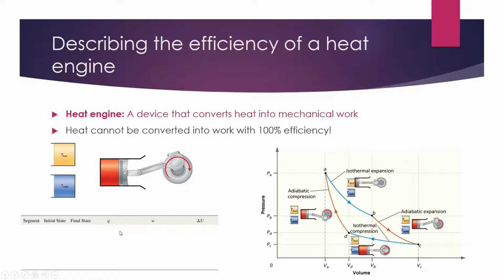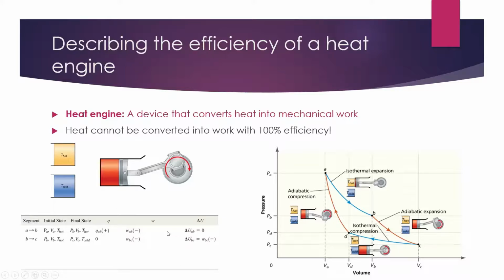That means that Q is equal to positive work in this case. So Q is equal to nRT natural log of V final over V initial. Note in this case that what we have is a negative work in the first step and a positive heat to go along with that. In the second step, we have an adiabatic expansion. And so the adiabatic expansion has a heat of 0 and therefore a work that's equal to the internal energy. So the work in this step is equal to CV delta T or nCV,m delta T. In this case, since our temperature is decreasing, the work is still negative and the internal energy is negative.